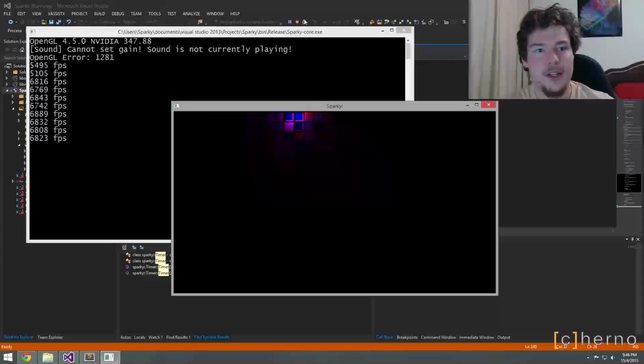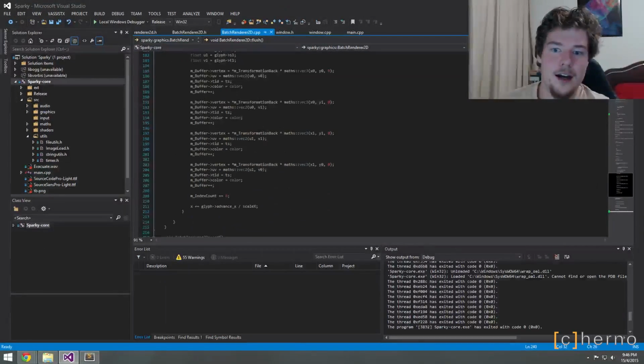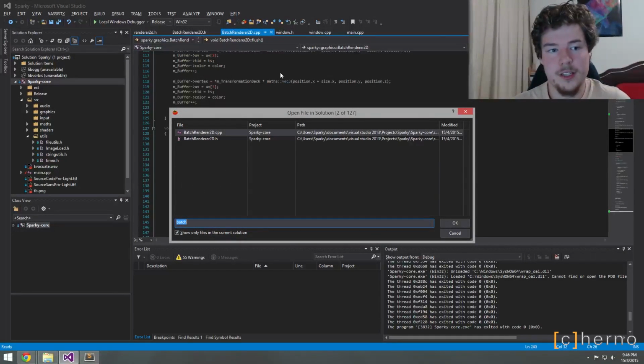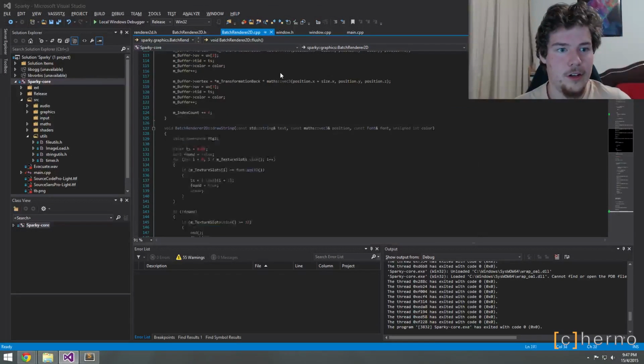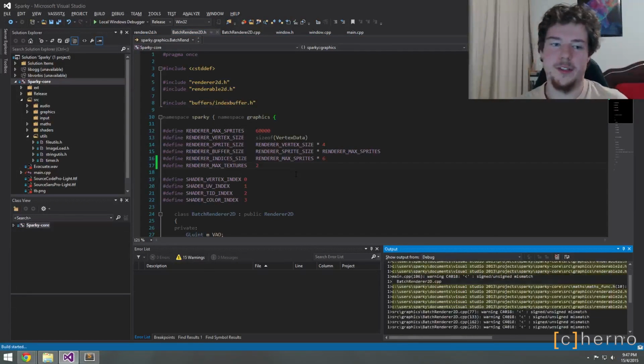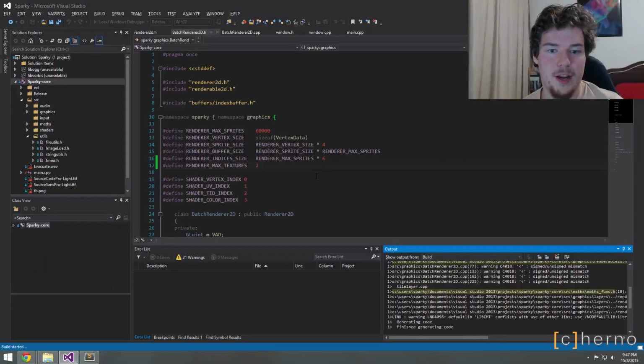No, great. So that's good. I don't know why we were running slowly before, but whatever. Great. So now that we've done that, we need to probably drop that to something very small and see if it still works. So, how many have we got? Let's just drop it to 2 and see what happens. I think we're using 3 textures, so we'll see. We have to make this work though.